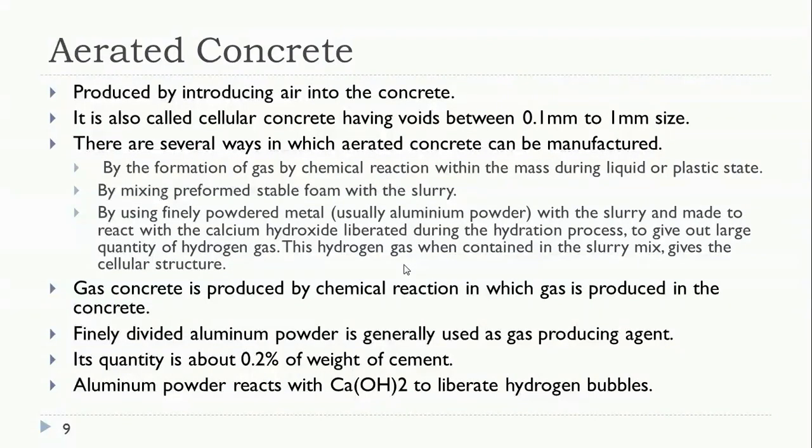Aerated concrete is also called cellular concrete, where the voids are between 0.1 mm and 1 mm in size. It is called cellular concrete since we introduce air or gas into a slurry of Portland cement and filler material, and when the mix sets and hardens, a cellular structure is obtained.